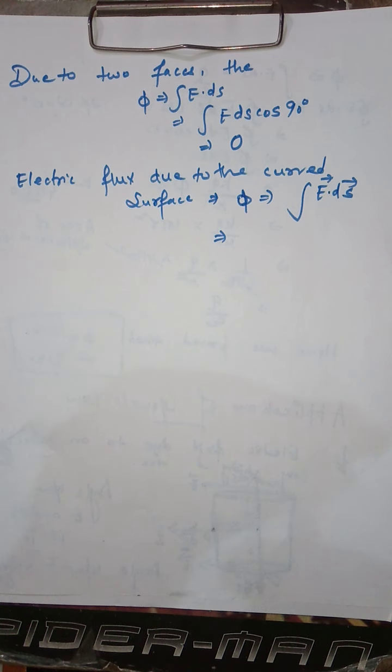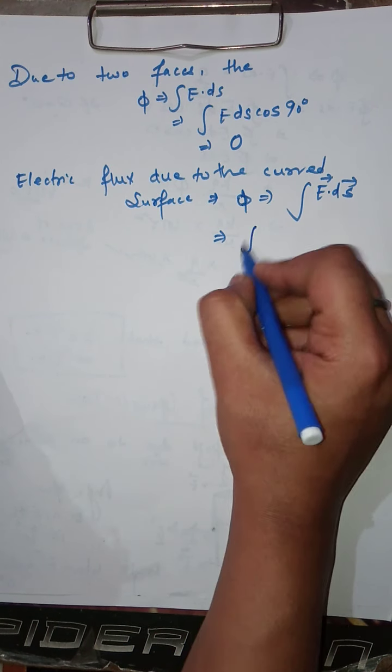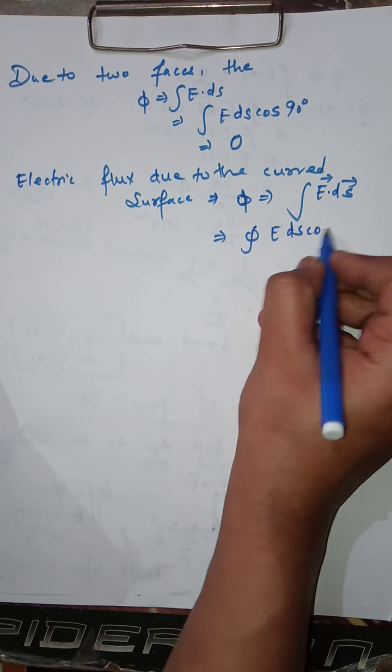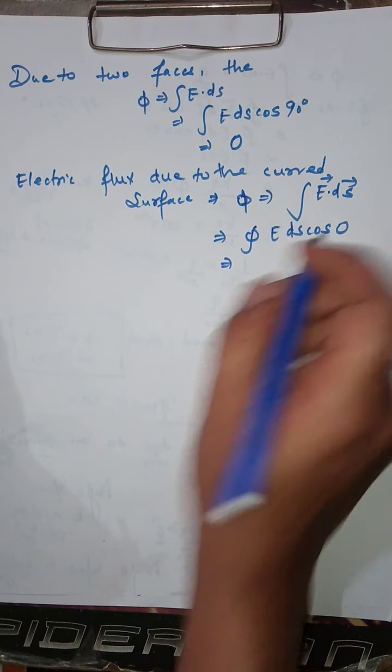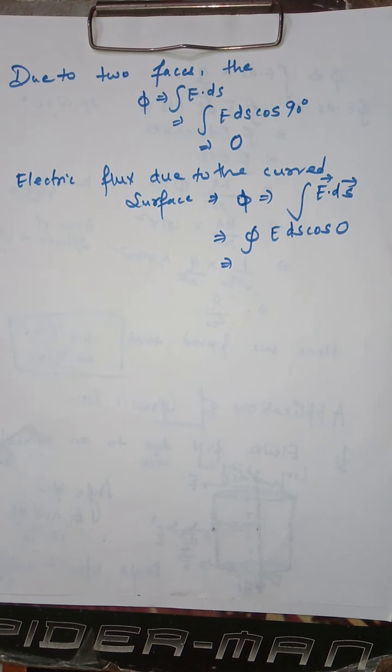So electric flux is equal to the integral of E dot ds, which is equal to the integral of E ds cos 0, as from the figure the angle is 0 degrees.